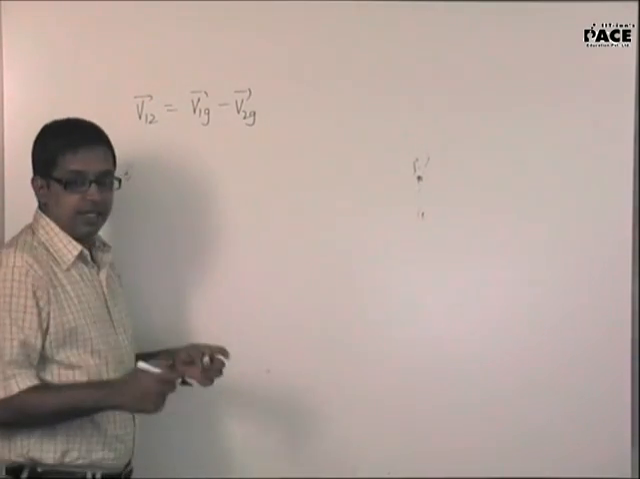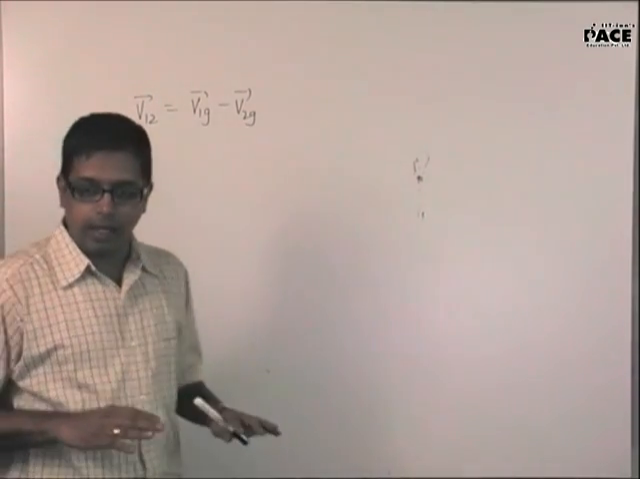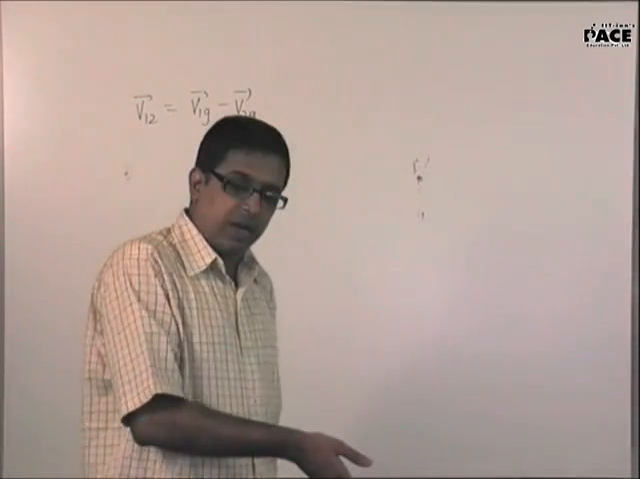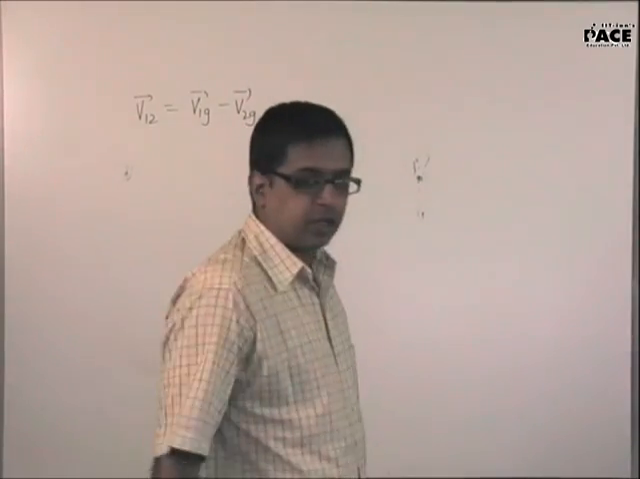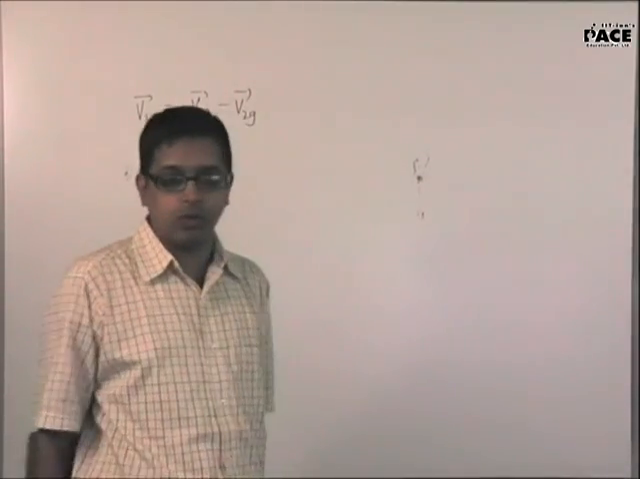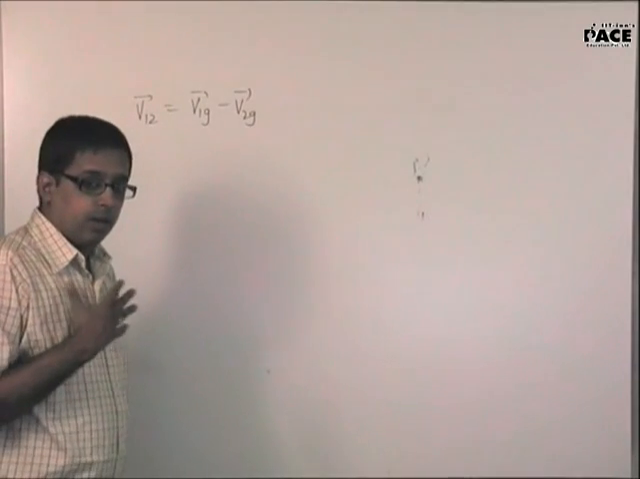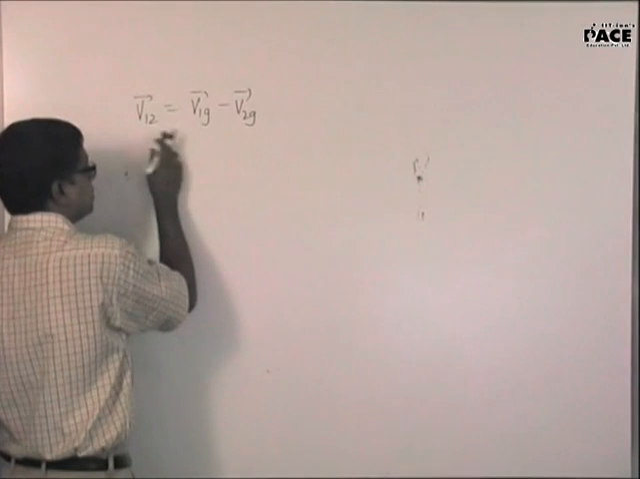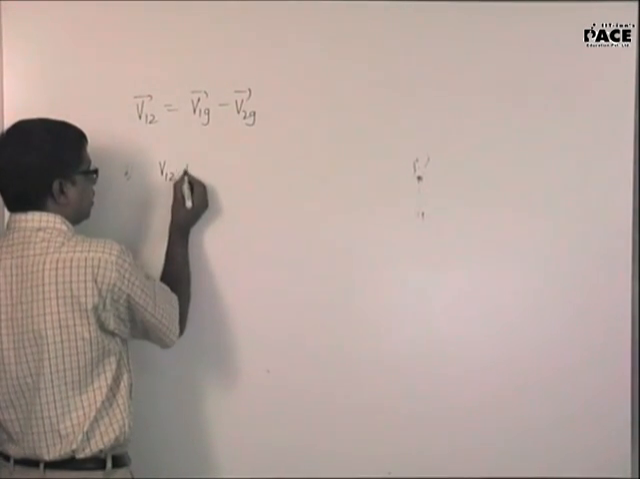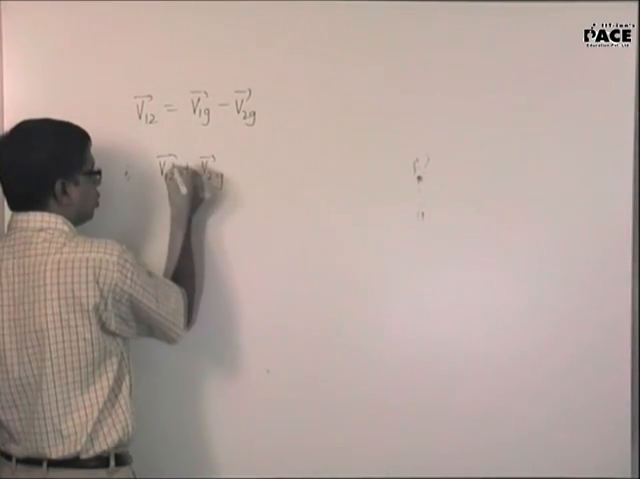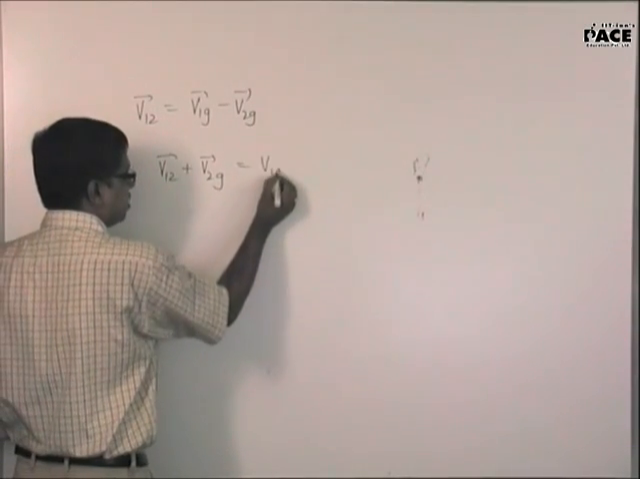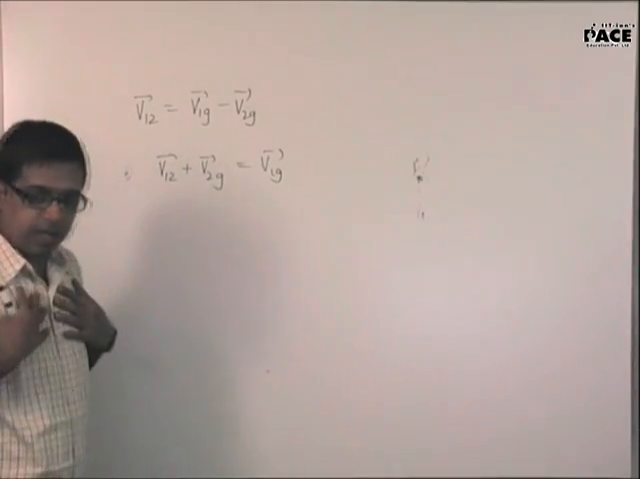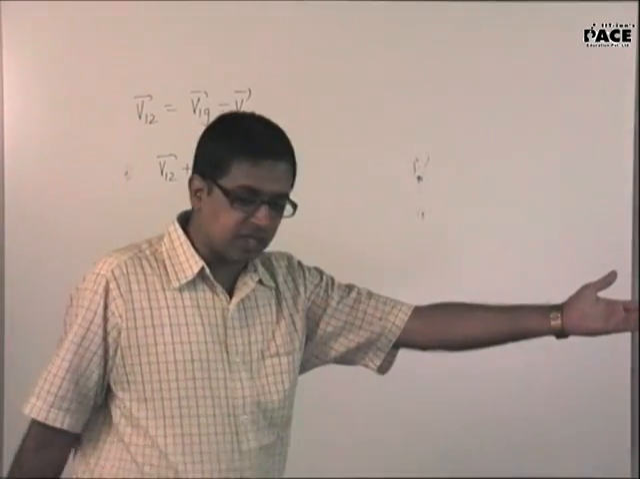Here, it's like this. Suppose I am standing on a platform which is moving. My velocity with respect to the platform plus the velocity of the platform with respect to the ground, you will get my velocity with respect to ground. Yes, sir. Now have a look at this: velocity of 1 with respect to 2 plus velocity of 2 with respect to ground, will you get my velocity with respect to ground? Yes, sir.